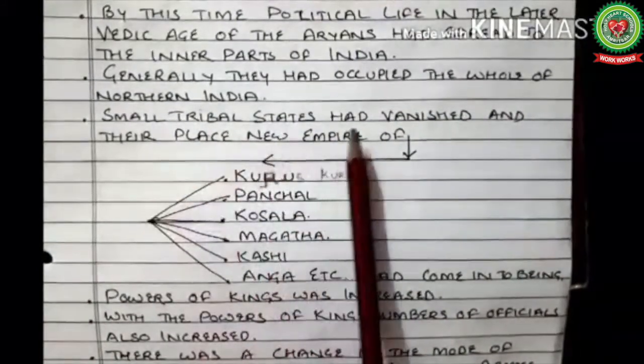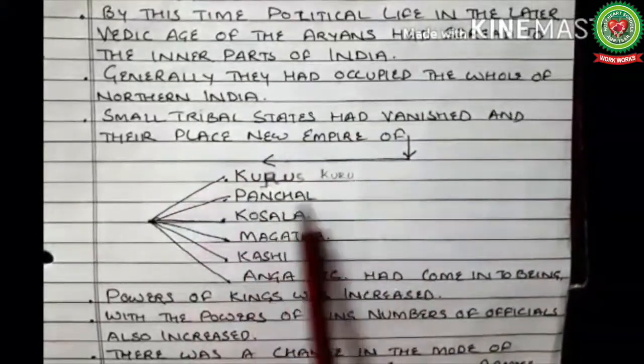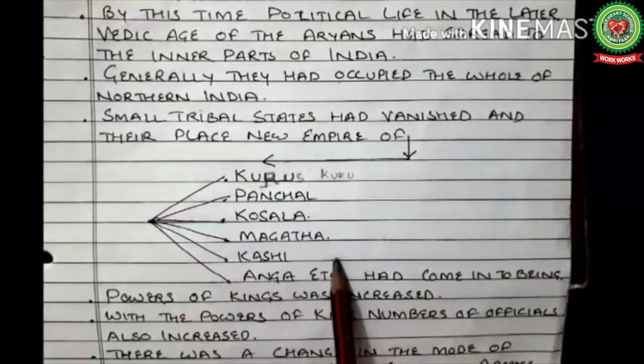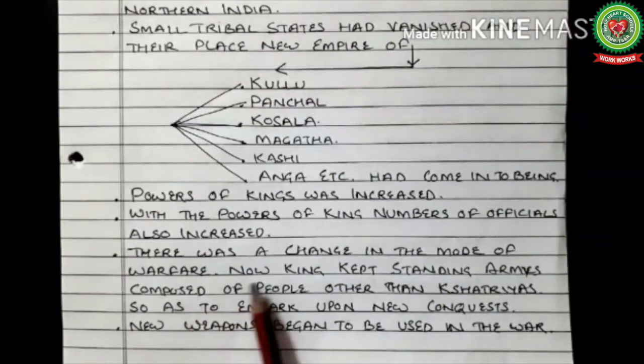Small tribal states had vanished and in their place new empires of Kurus, Panchal, Kosala, Magadh, Kashi, Anga, etc. had come into being. Powers of the king were increased. With the powers of the king, the number of officials also increased. There was a change in the mode of warfare. Now the king kept a standing army composed of people other than Kshatriyas so as to embark upon new conquests. New weapons began to be used in war.